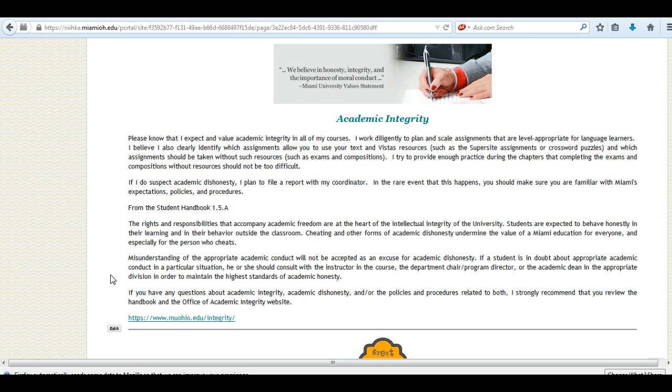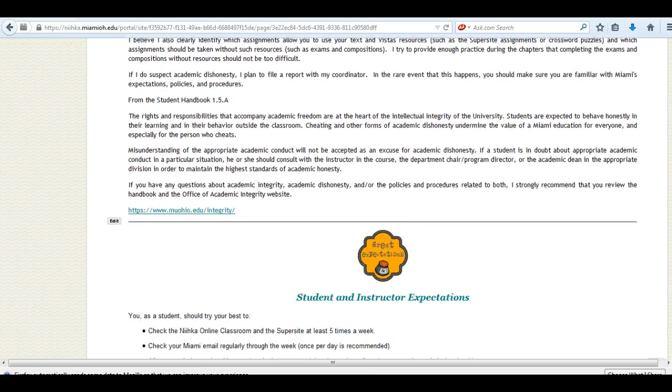If a student is suspected of academic integrity violations, then that case will be sent to my course coordinator or our chair of the Department of Spanish and Portuguese. Again, it is crucial that you do your own work and that you utilize, again, the information that we have up until this point. Okay? And again, if you have any questions, let me know. Send me an email. If you have any doubts, we can meet again over Google Hangout or in my office in person.